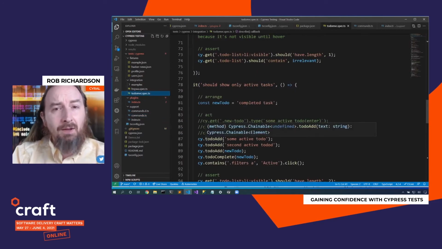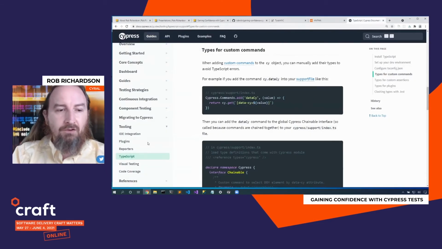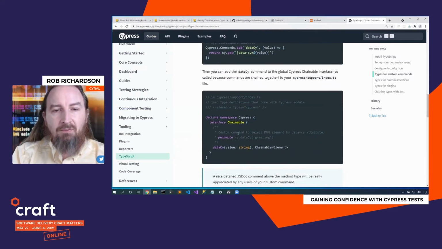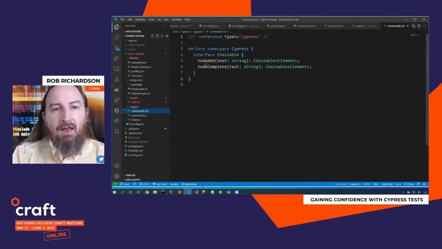Well, except for this is TypeScript. How do I get TypeScript to know that this command exists? Back in the Cypress docs, we can take a look at this section for TypeScript, and we can see that if we want to add this command, we also need to tell TypeScript based on a type declaration how to build that command as well. Okay, so here in Cypress, we're going to create that .d.ts file, and that's that to-do add piece.